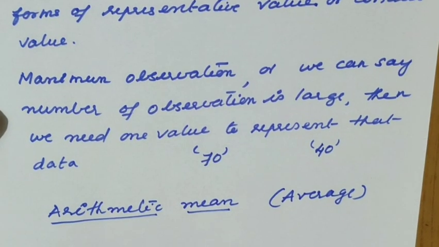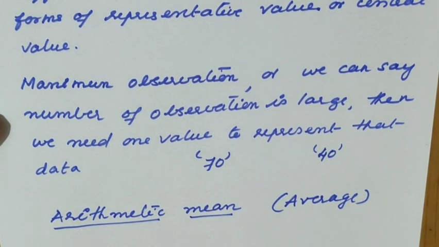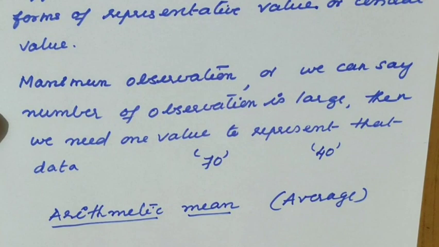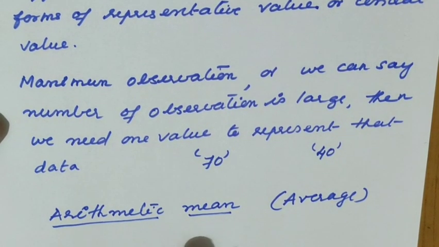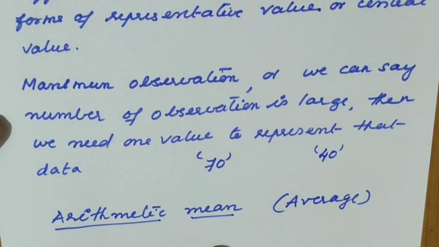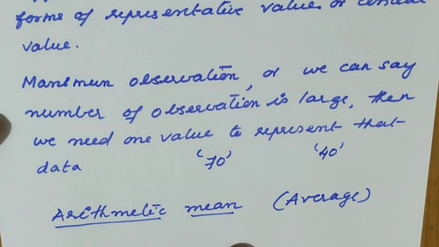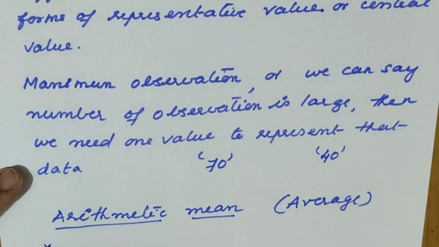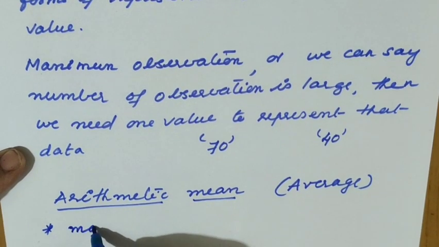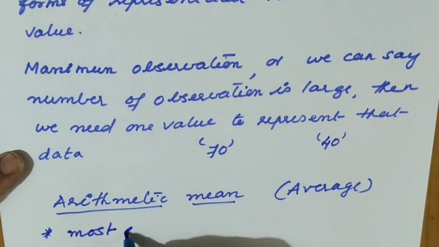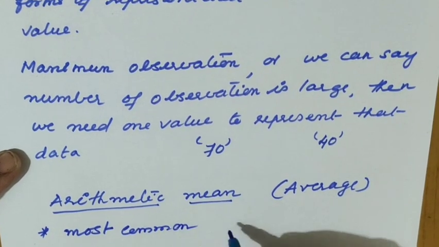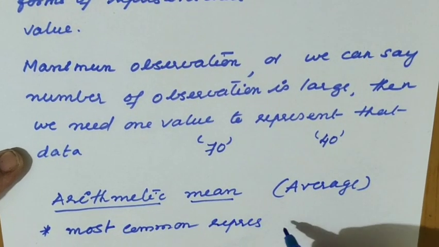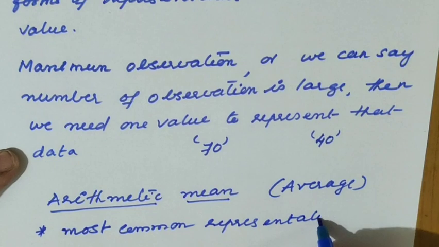What is the meaning of measures of central tendency? From the central value we are telling the deviations. So that is why it is called a measure of central tendency. So arithmetic mean is the most common representative value of the group.